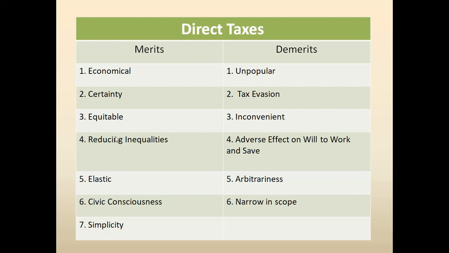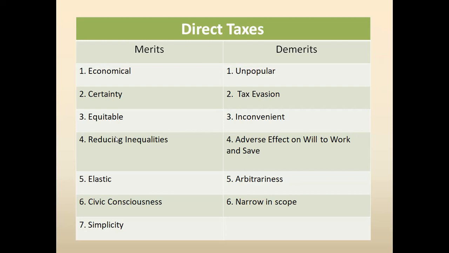It will have a negative impact on your work as well, because the more you earn and save money, the higher the rate of tax you must pay. So this will discourage people from working and saving an extra amount of money, because you have to pay a high amount of tax.